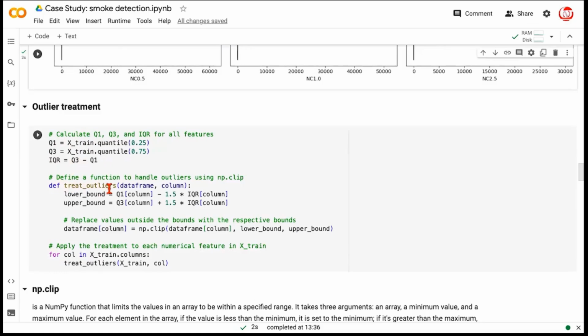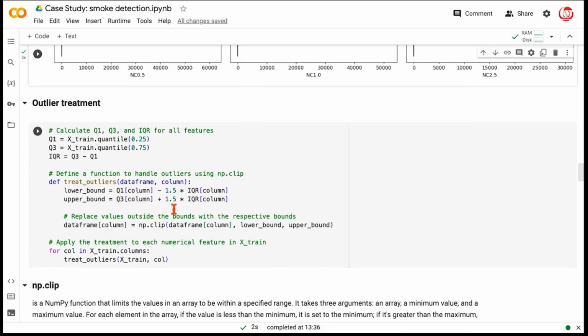Then we are defining a function which will take the input as the name of the data frame and each feature. It will calculate the lower bound and the upper bound for each feature. Lower bound is the value below which a value is an outlier. Upper bound is the value above which a value in the data is considered an outlier. And generally, the definitions for these are Q1 minus 1.5 IQR for the lower bound and Q3 plus 1.5 IQR for the upper bound.